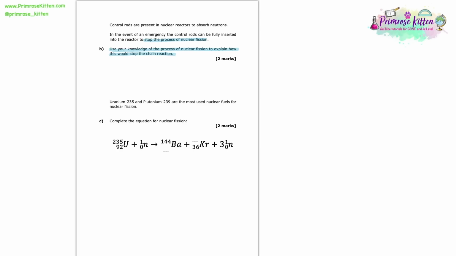of nuclear fission. Here we're asked to use our knowledge of the process of nuclear fission to explain how this would stop the chain reaction. Now this is a vital emergency stop mechanism. Here, let's have a think about what the process of nuclear fission is and how it is that this control rod is going to be able to stop the chain reaction if we fully insert it. So these are some of the points we can say to get 2 marks. Any 2 would get you the marks.